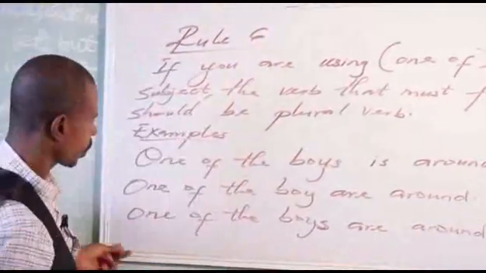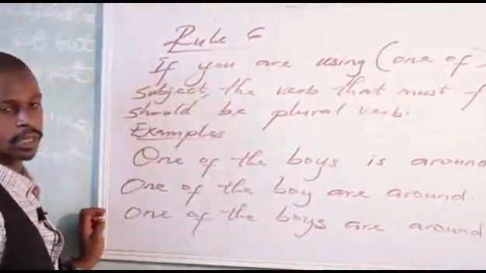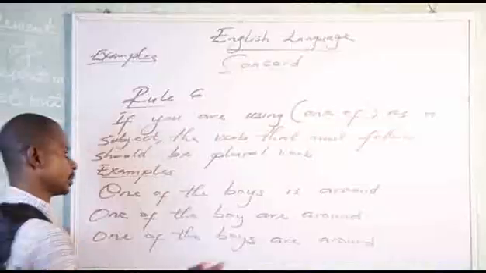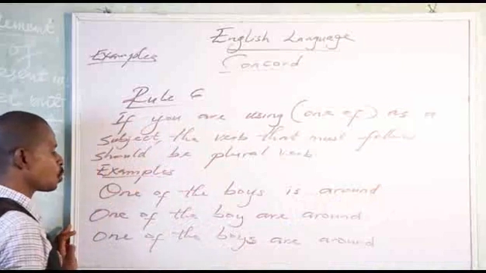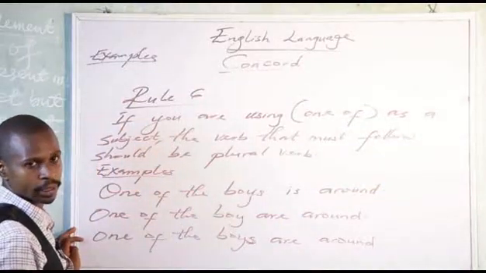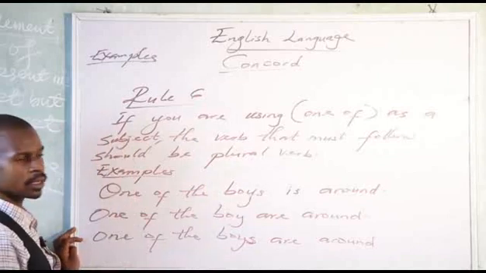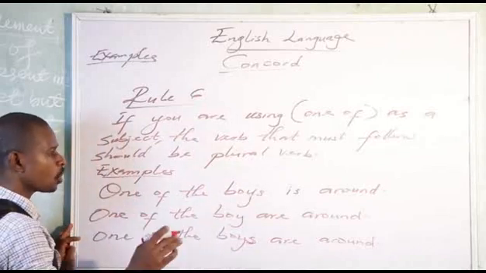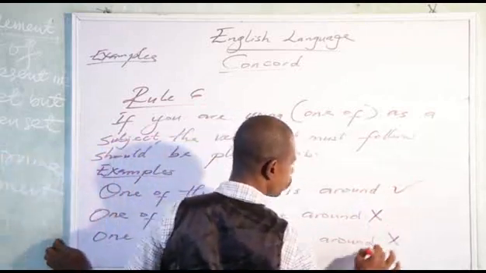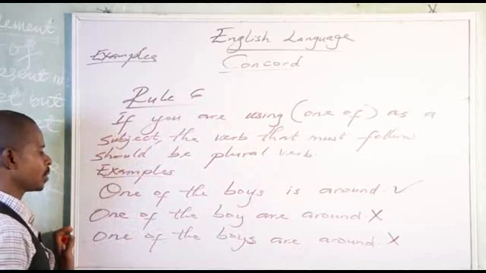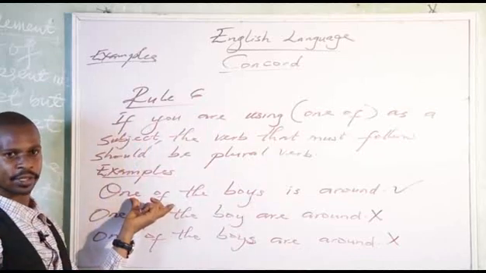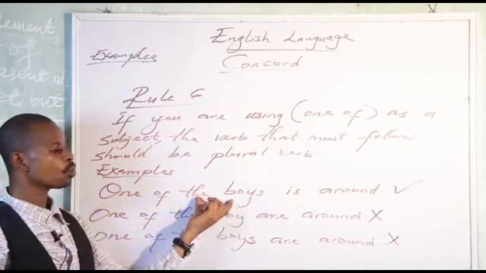Now, look at these three sentences on the board. The first one said that one of the boys is around. The second one said that one of the boys are around. The third one said that one of the boys are around. If you look at these three sentences on the board, the correct one is this, while the other two are wrong. Why? Look up. If you're using one of as the subject, the verb that must follow must be what?